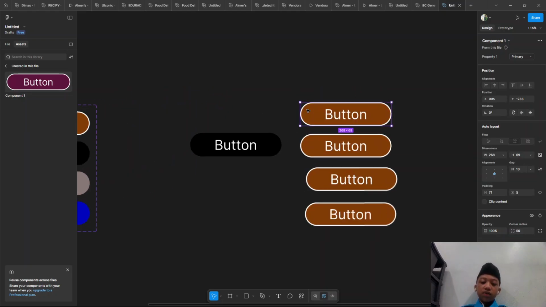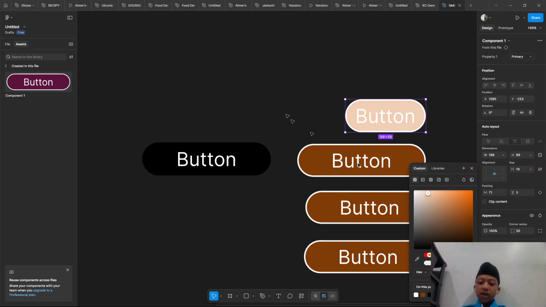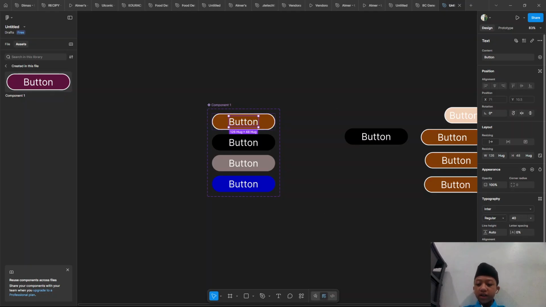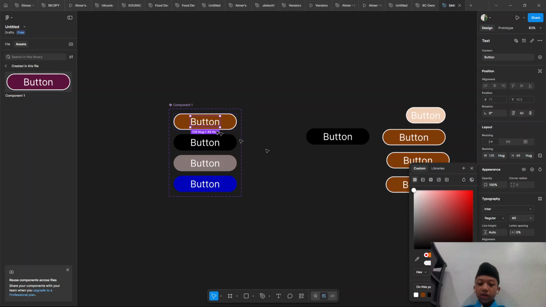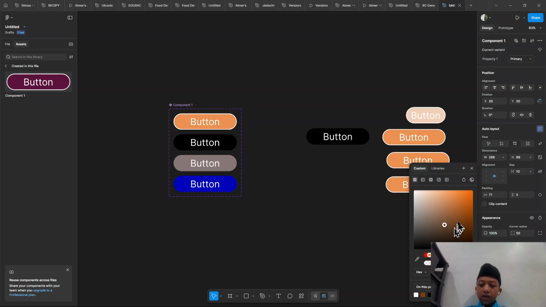But just for tips, you do not change the size or the color by itself in here. You should change it in the component or in the rectangle in here. Why can't you? Because if we change the color, the button up in here won't change.